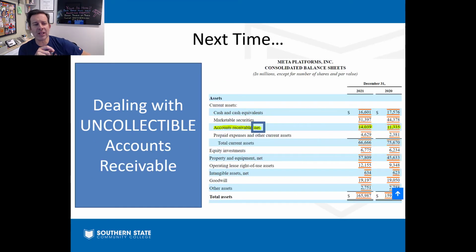So next time, what are we dealing with next time? We're going to deal with uncollectible accounts. We're going to shed a little bit of light on what that net is behind account receivable on the balance sheet that we've seen.